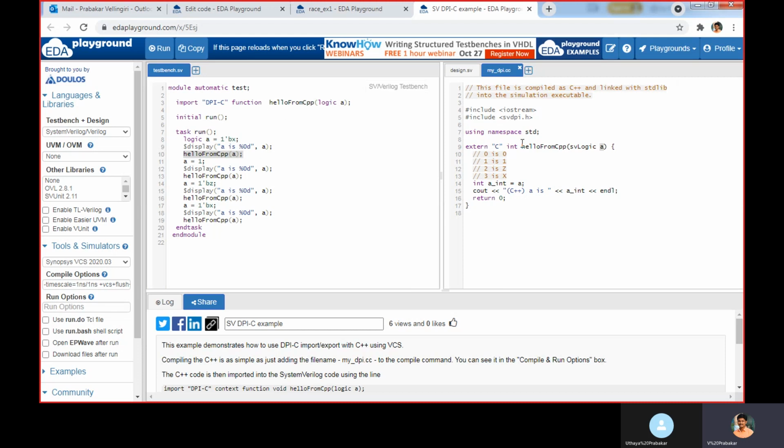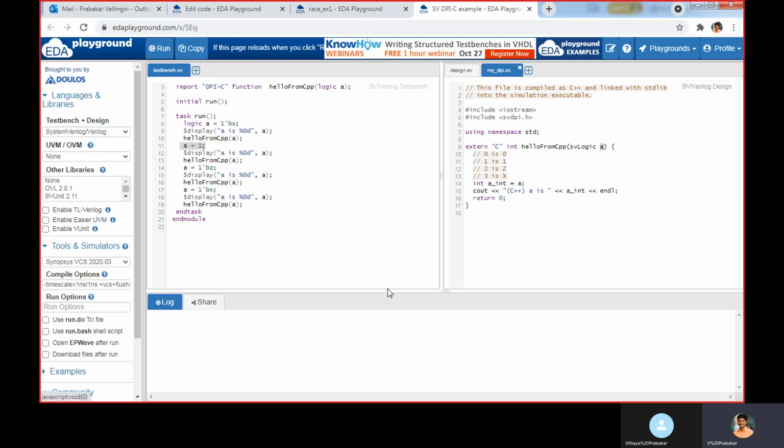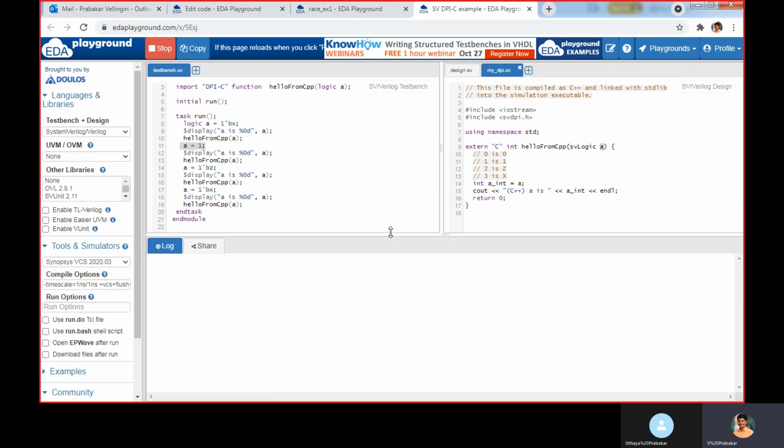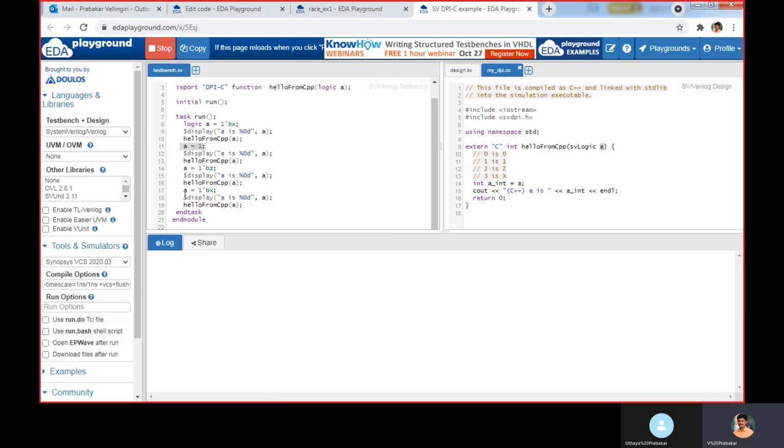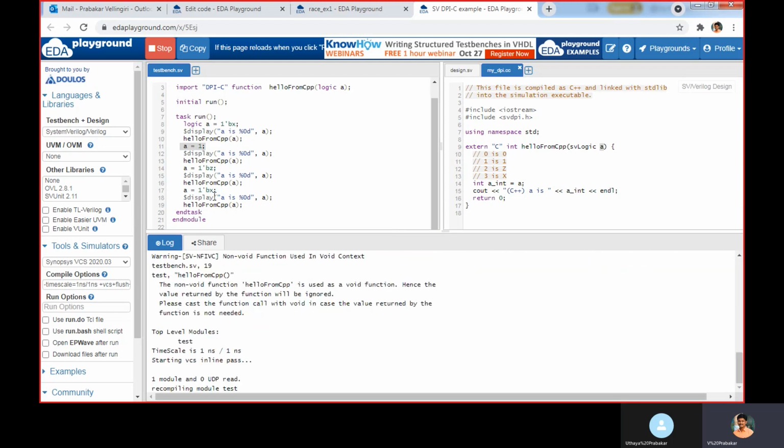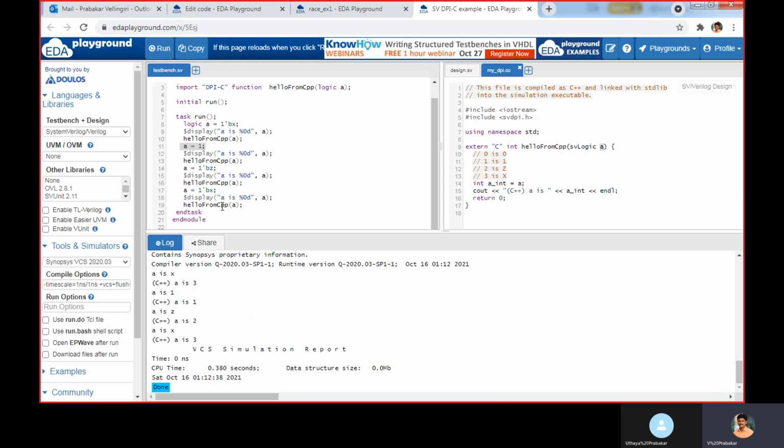This is written in C++. We are passing A as X now, and then we are assigning 1 for A. Again we are displaying and calling the function. Again the A value is set, we display it and call the function. The same way we assign X, display it, and pass the A value to the function.